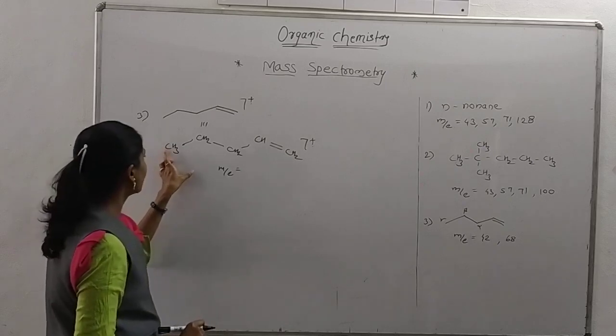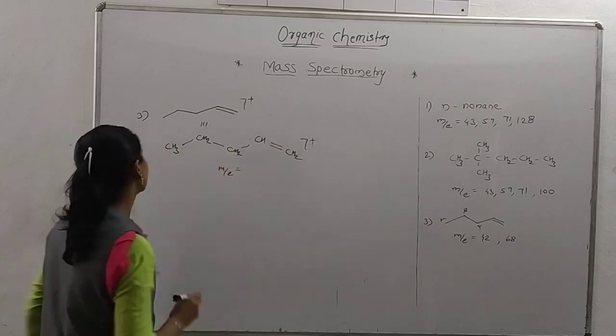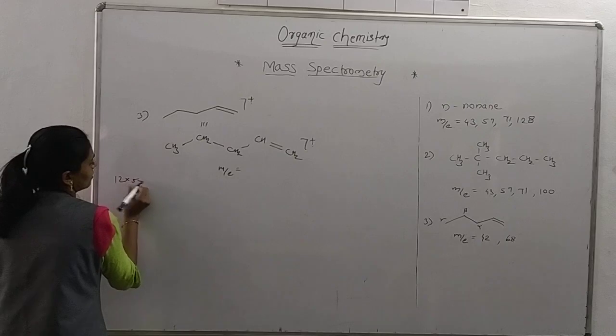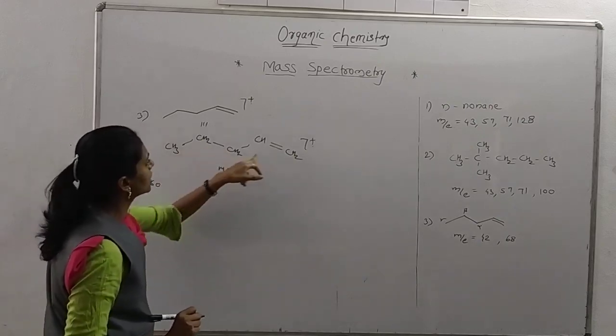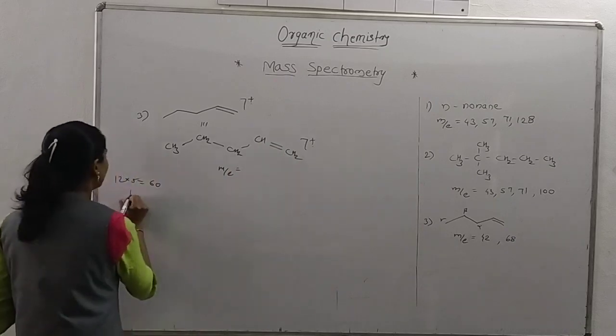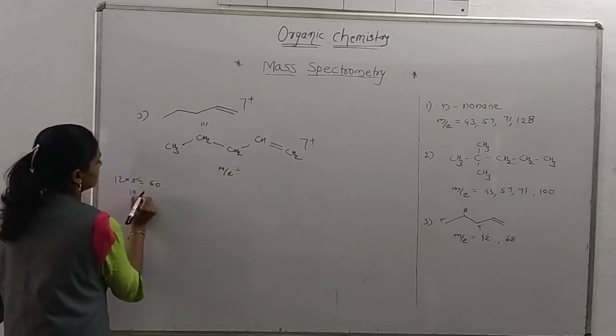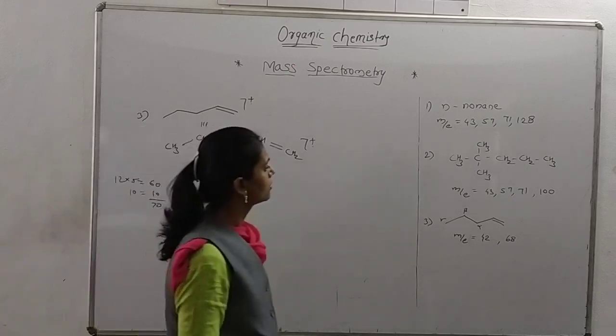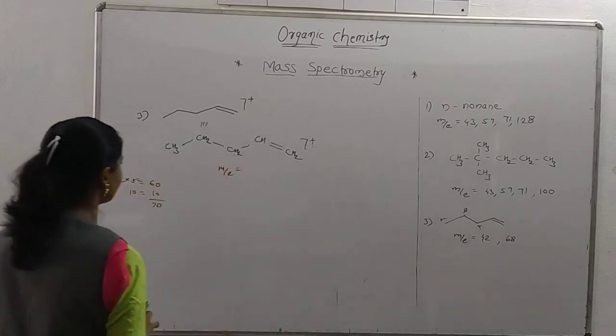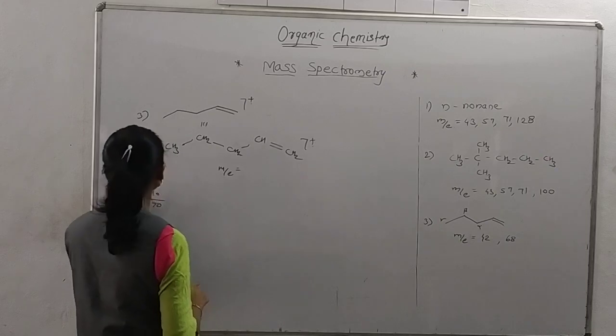How many carbons are there? 1, 2, 3, 4, 5. So there is a mass number of 60 for the carbon. 3, 4, 5, 6, 7, 8, 9, 10. So 10 hydrogens. So 60, 70.